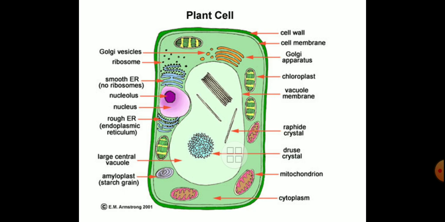Once again I will give you the names of the parts of the plant cell. That is first cell wall, cell membrane, Golgi apparatus, chloroplast, vacuole membrane, mitochondrion, cytoplasm, starch grains, large central vacuole, rough endoplasmic reticulum, smooth endoplasmic reticulum, nucleus, nucleolus, ribosomes, and Golgi vesicles.